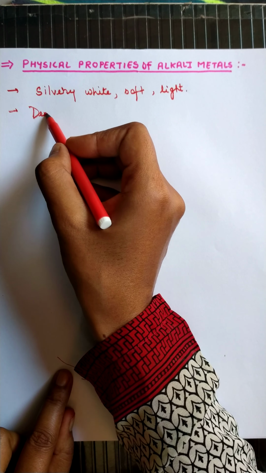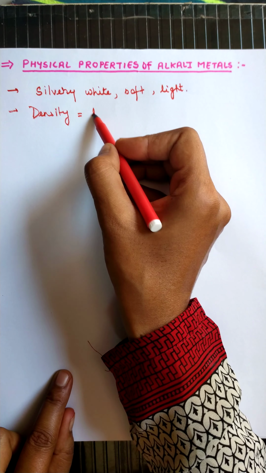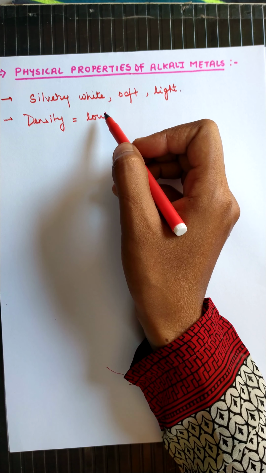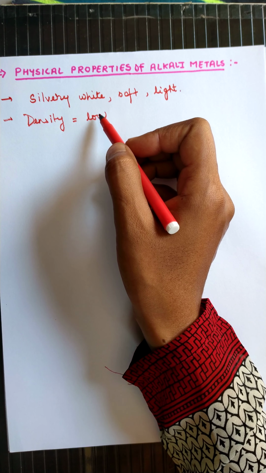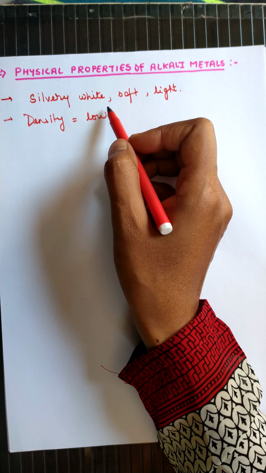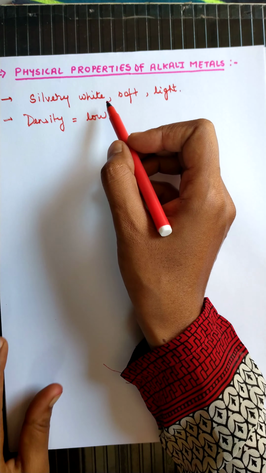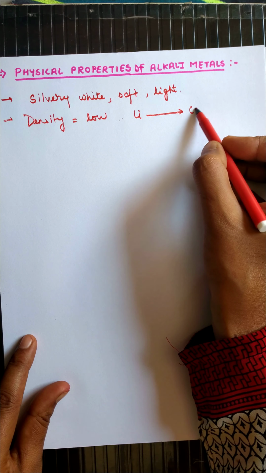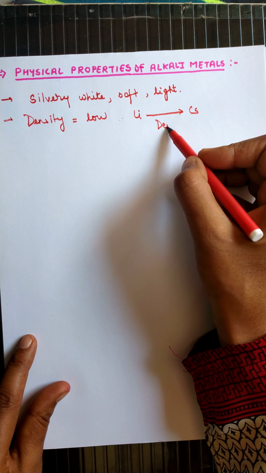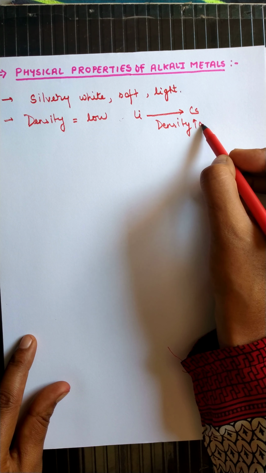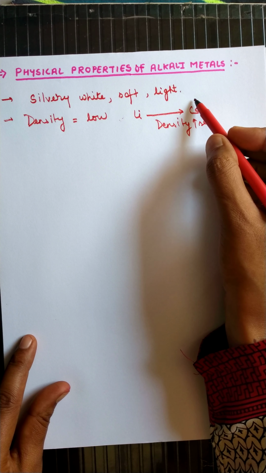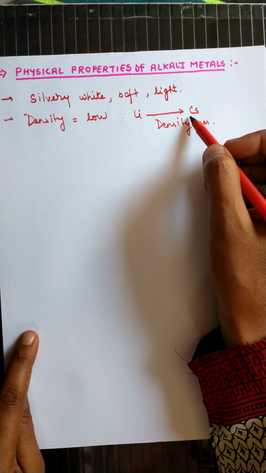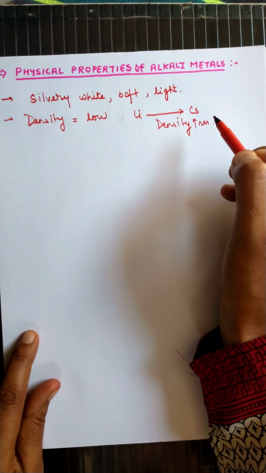About the density of alkali metals, their density is low. Why is their density low? Because their size is larger, so they have low density. They are light in weight also, but while moving from top to bottom, from lithium to cesium, we will see that the density of elements increases. The density increases because the atomic number also continuously increases.